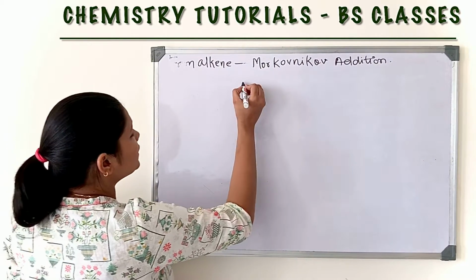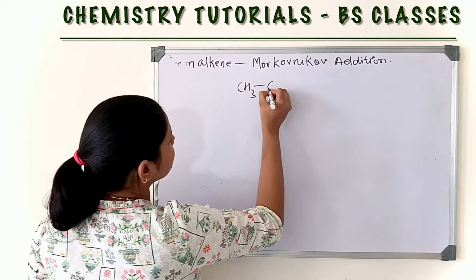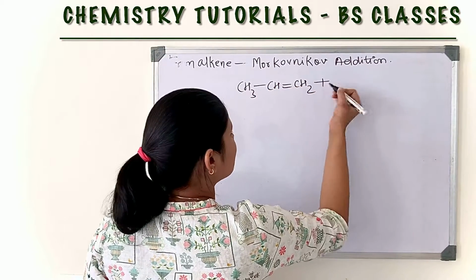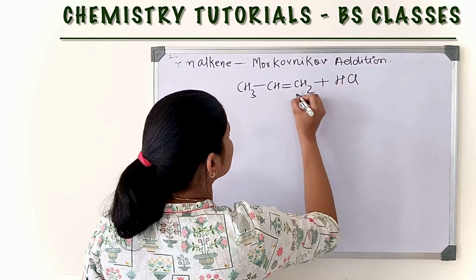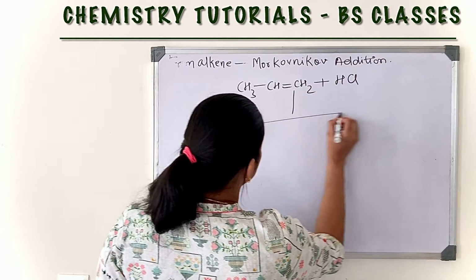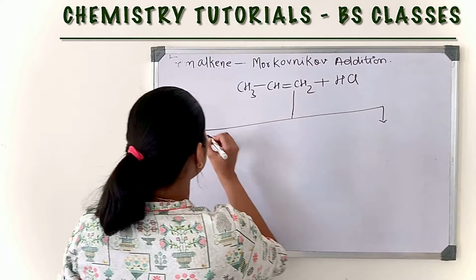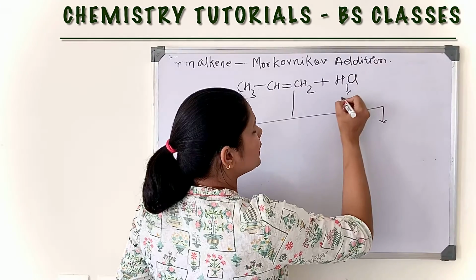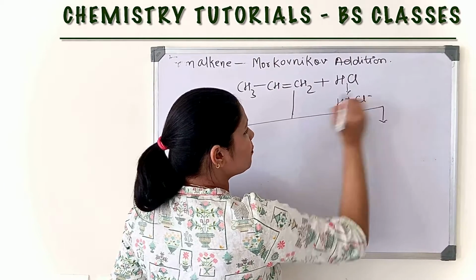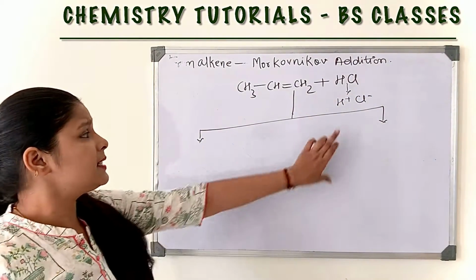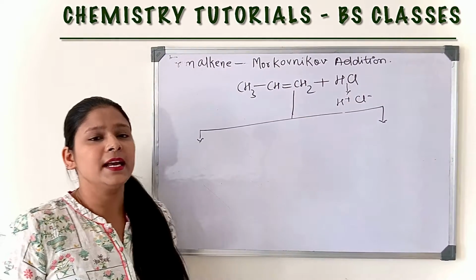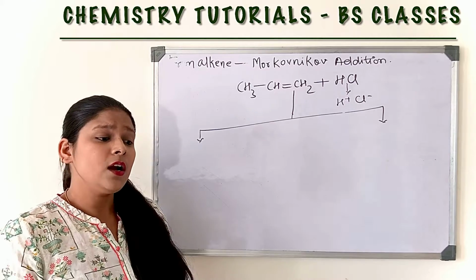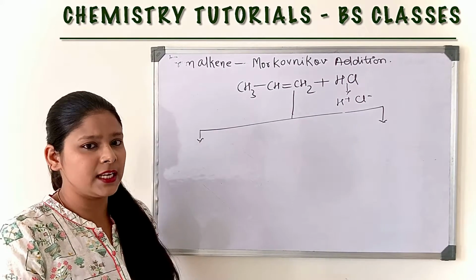If we take this alkene and when this alkene reacts with HCl, then there are two possibilities. First, it will split into H plus and Cl minus. Now, this is the electrophile, so it has the tendency to accept electrons or attack the electron-rich center.